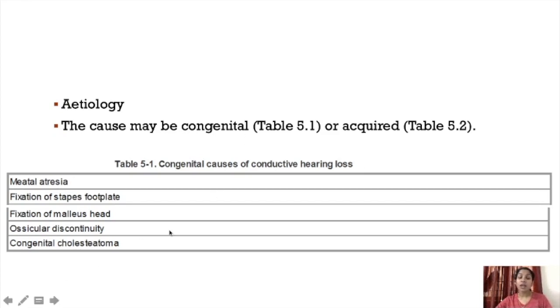So these are the congenital causes for conductive hearing loss. So meatal atresia, fixation of stapes footplate, fixation of malleus head, ossicular discontinuity, or congenital cholesteatoma.